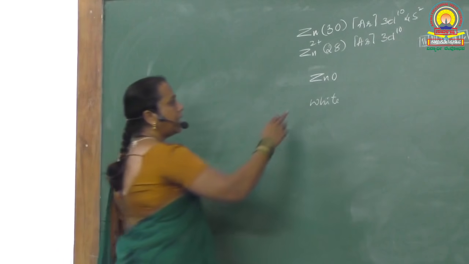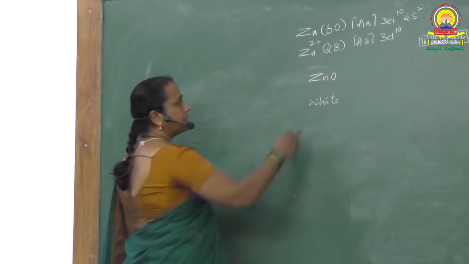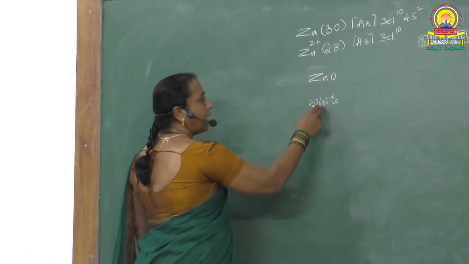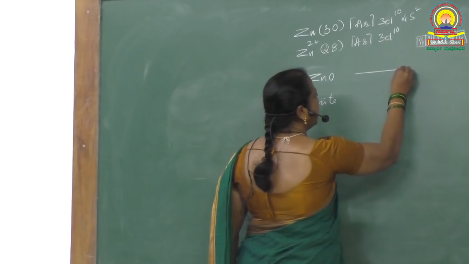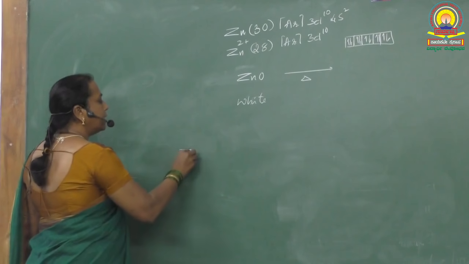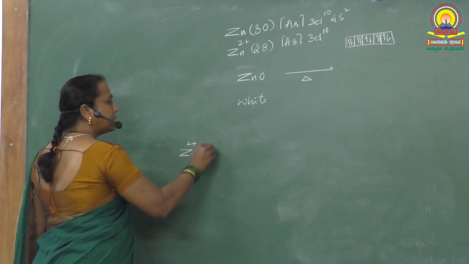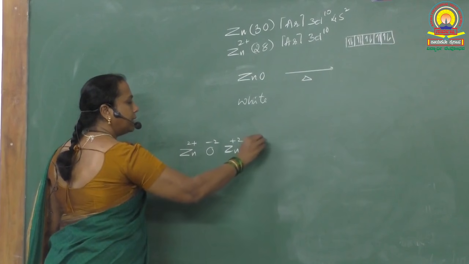So in zinc oxide, zinc is in +2 state, absence of unpaired electrons makes it colorless or you can say white. When this white zinc oxide is heated, what happens? In the zinc oxide lattice, zinc and oxide ions are present alternately in this way.